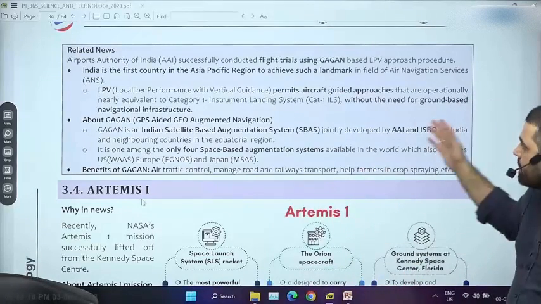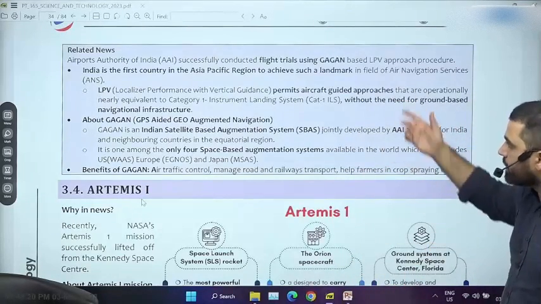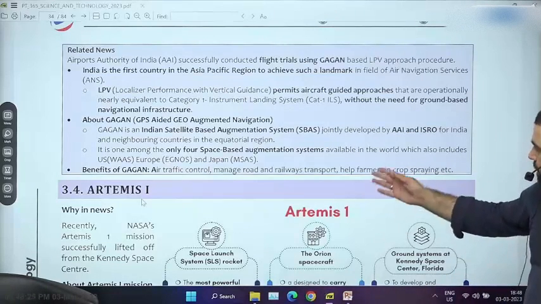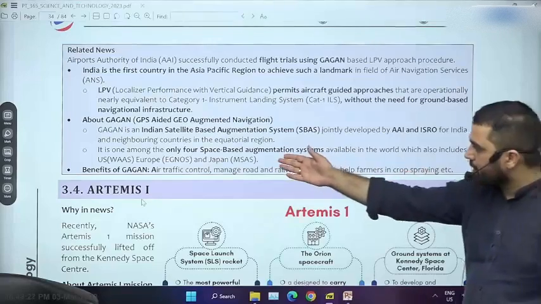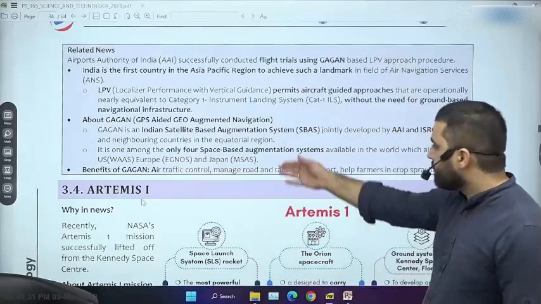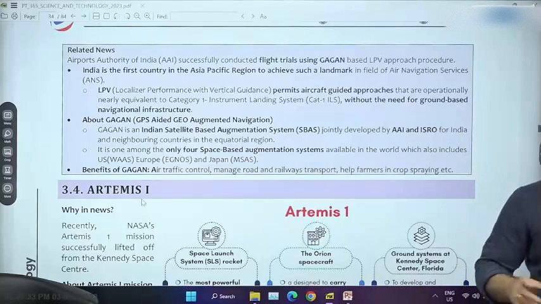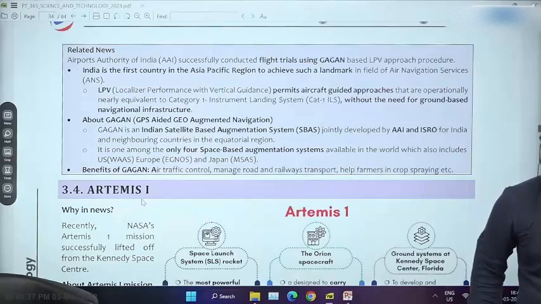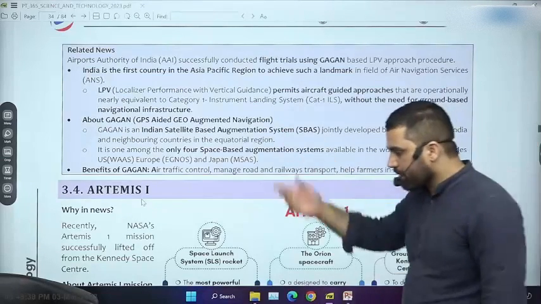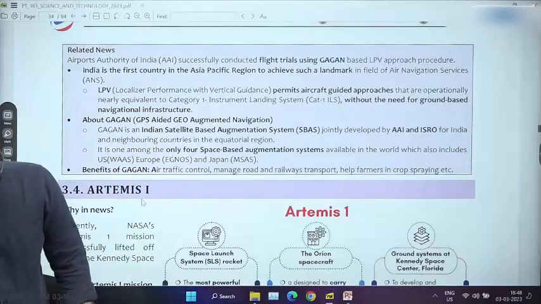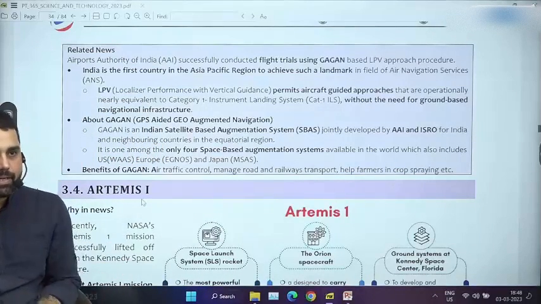And this has been certified by a global body, by the way, and that is why this topic was in the news, that Gagan along with very few other programs, such as a program of the US called WAAS, or a program of Europe called EGNOS, or Japan has a program, all of these programs have been developed to support airline movement. And Gagan now is along with all these programs which can be relied upon, especially if you are flying into the Indian subcontinent region.